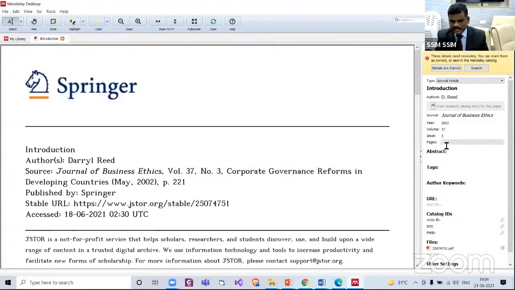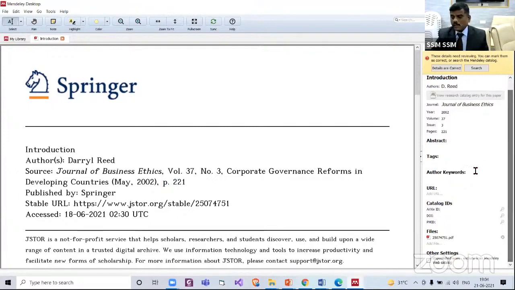Any information related to pages? Yes, page number 221. This information is available here, so we just feed in that detail, 221. Any other information? If you want some citation styles, they ask for DOI.